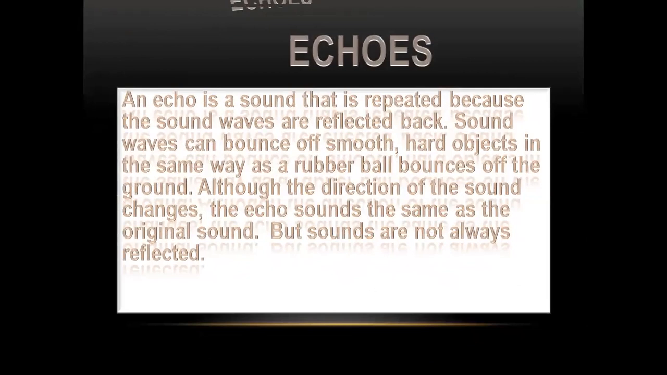And we have the last topic of the chapter, echoes. An echo is a sound that is repeated because the sound waves are reflected back. Sound waves can bounce off smooth, hard objects in the same way as a rubber ball bounces off the ground. Although the direction of the sound changes, the echo sounds the same as the original sound, but sounds are not always reflected.